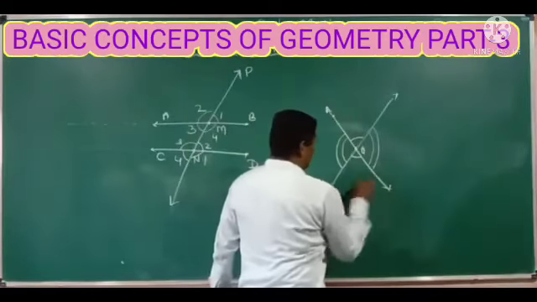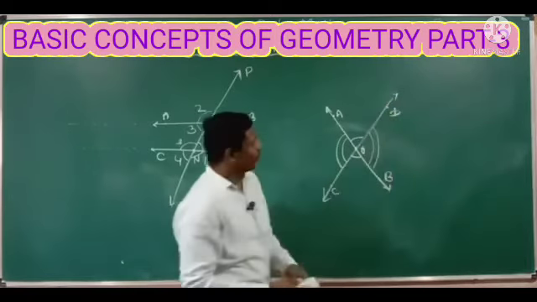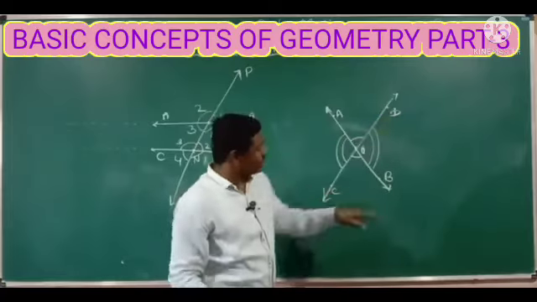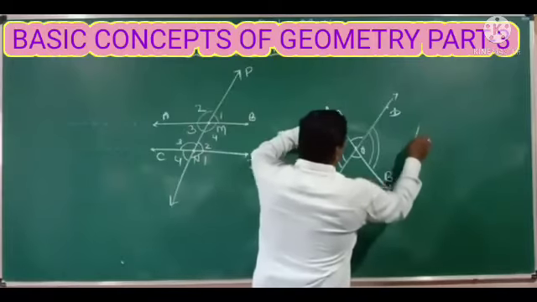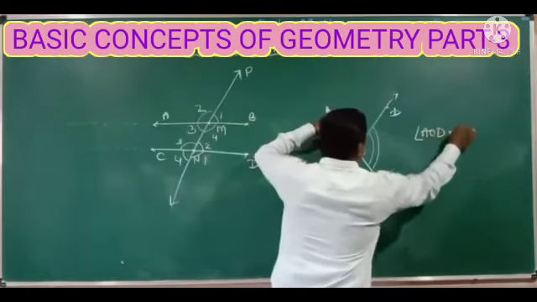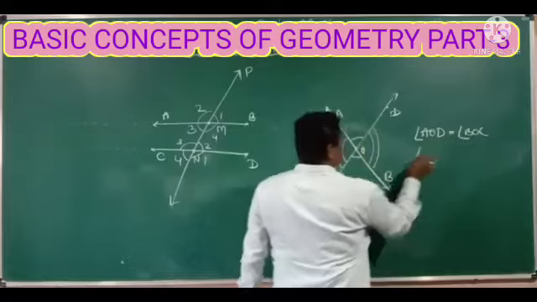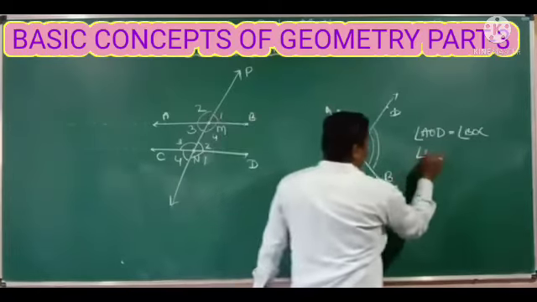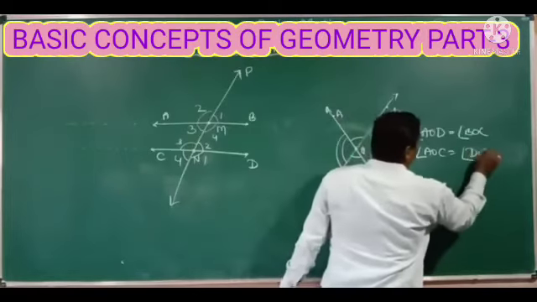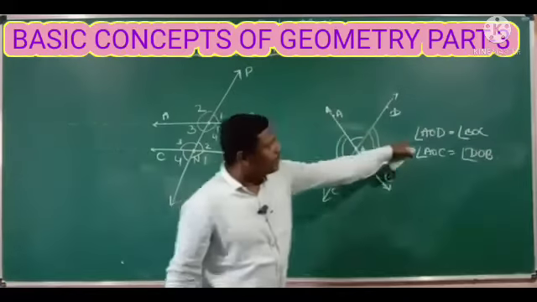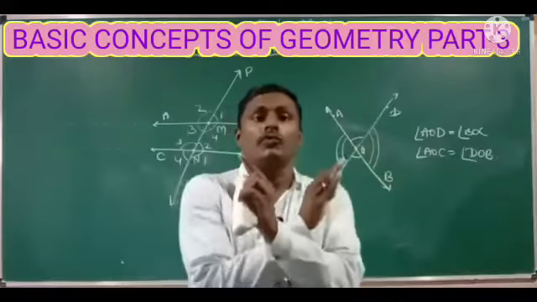For example, if I take this line as AB and this line as CD, angle AOD is equal to angle BOC, and the second pair is angle AOC, which is equal to angle BOD. So these are the four angles formed at the point of intersection of two lines.